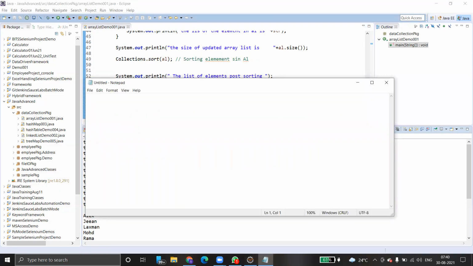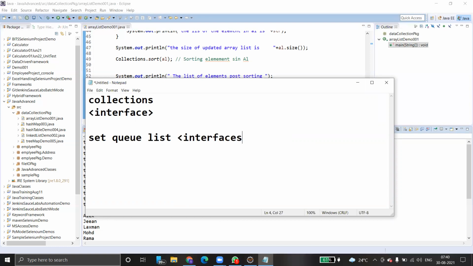Very simple. Collection is an interface. Inside this, we have so many interfaces out there. What are those? Set, queue, and then list. These are other interfaces. So Collection is a parent interface, and Set, Queue and List are child interfaces.